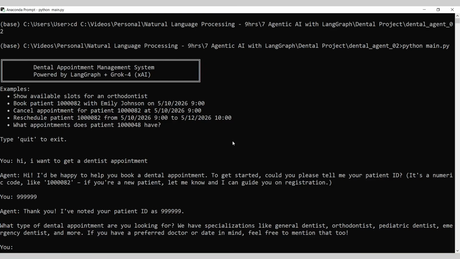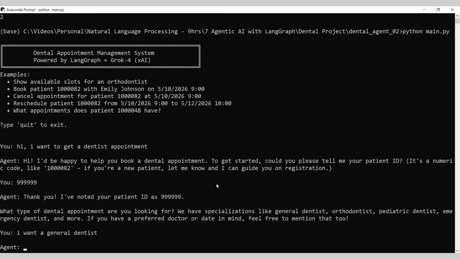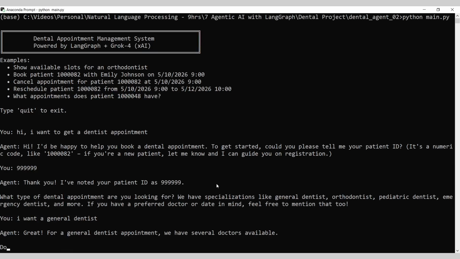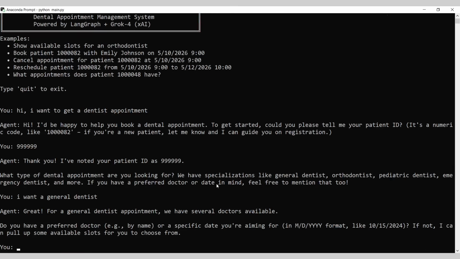So we don't know what the user is asking. The user is asking which type of dentist. So let's say the user is telling, I want a general dentist. So the chat is getting carried forward, and now the large language model, the agent, is asking, great, for a general dentist appointment we have several doctors. Do you have a preferred doctor or a specific date you are aiming for?